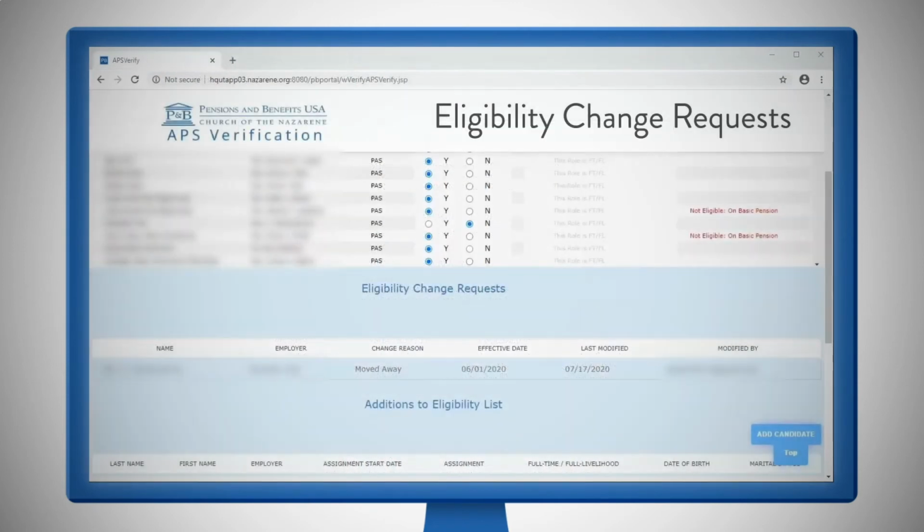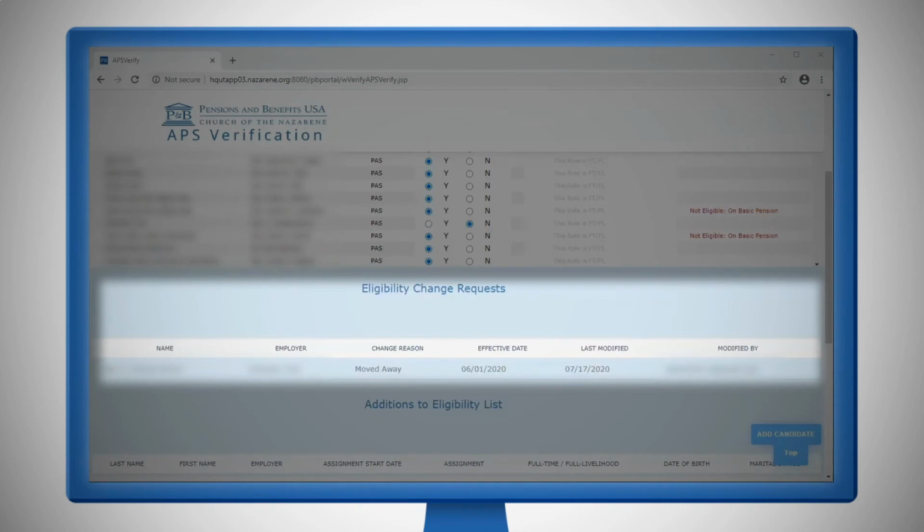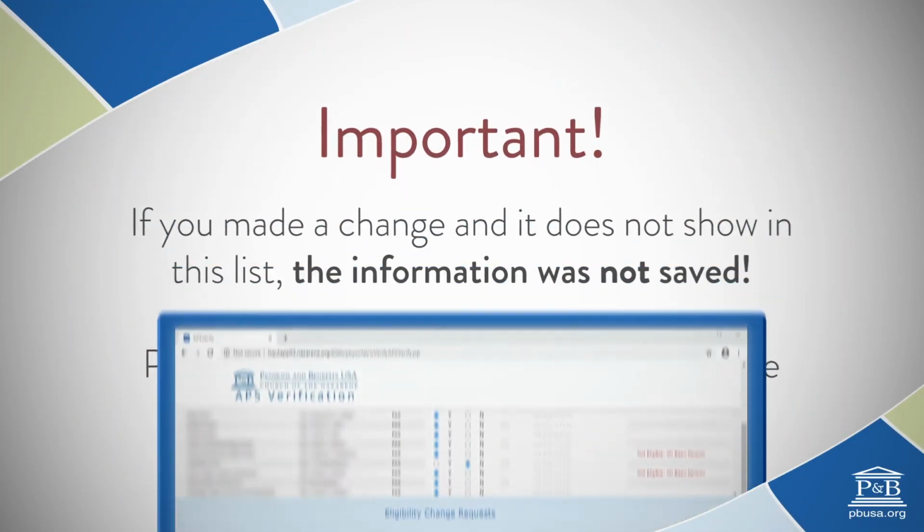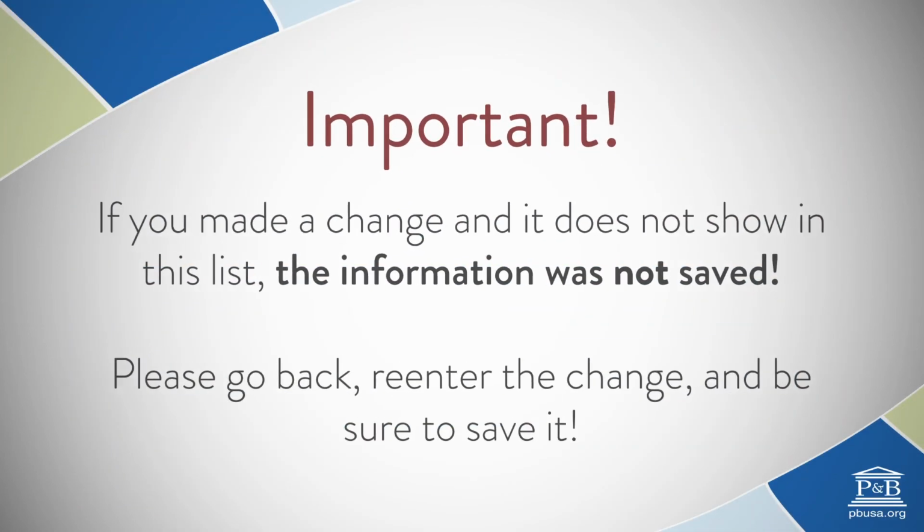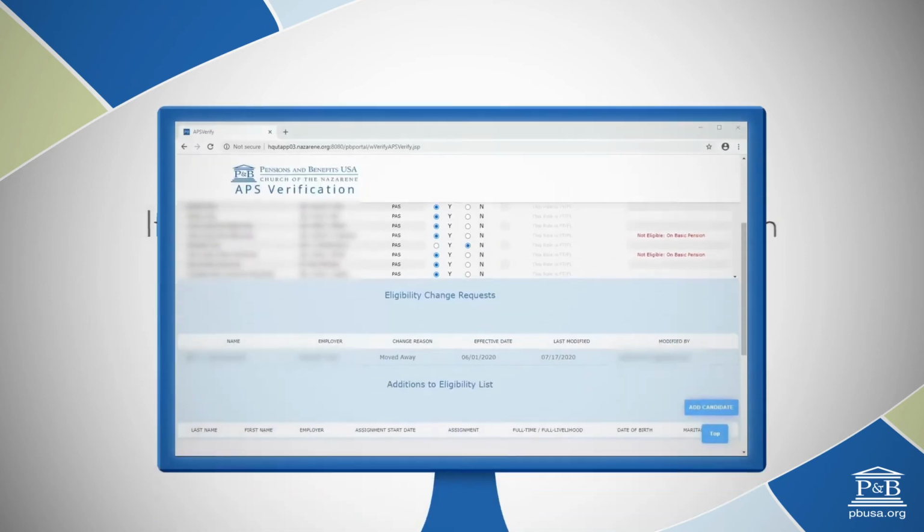As you make changes, you will notice that each one will be listed on a line under Eligibility Change Request in the blue section of the screen. If you cannot see all the changes, use the outer scroll bar to adjust the screen. If you made a change and it does not show in the list, the information was not saved. Please go back and re-enter it again, and be sure to save it.